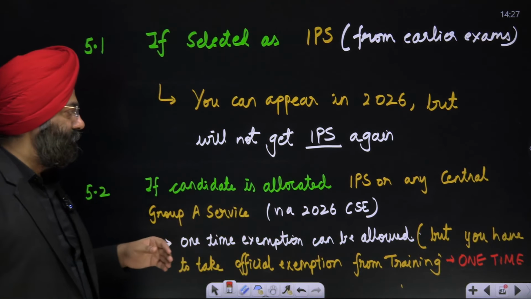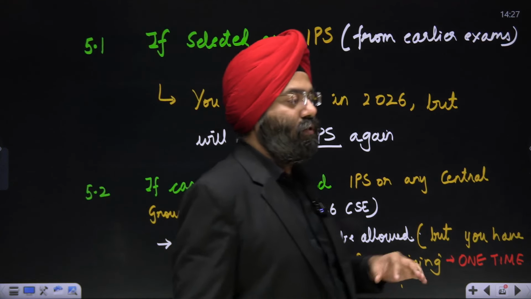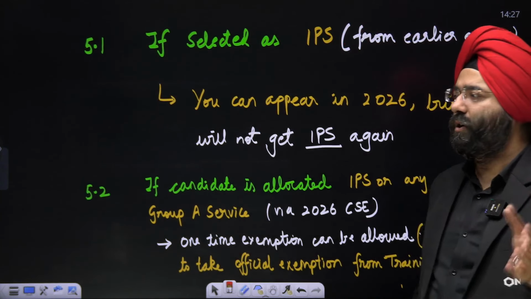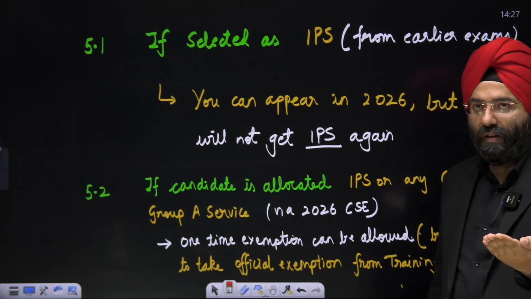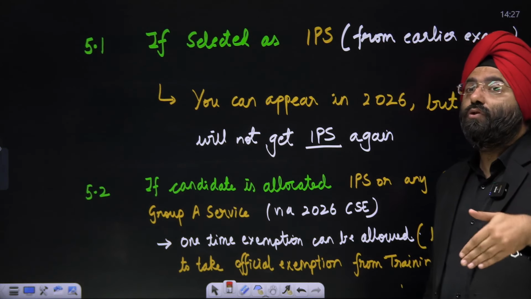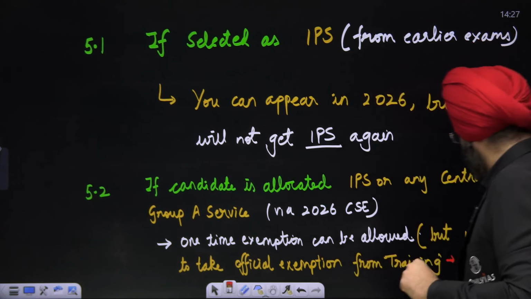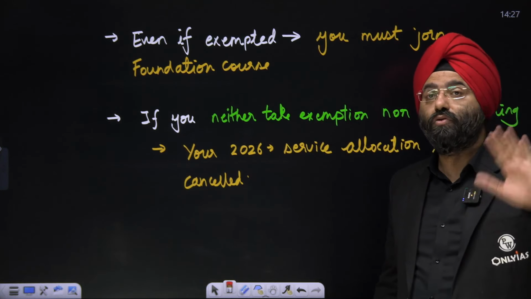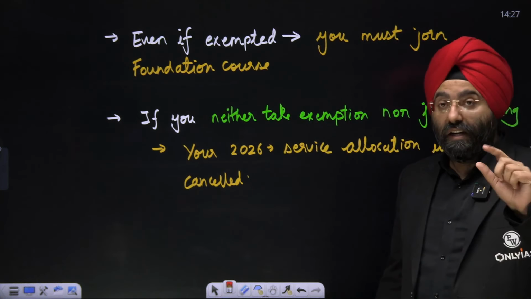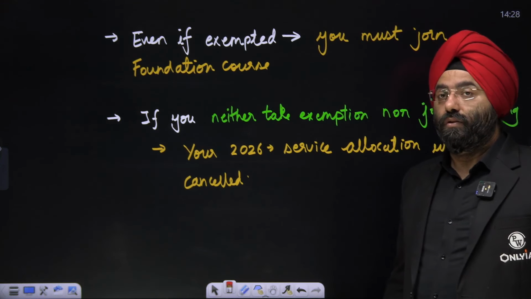What does it mean? Supposing you have qualified and been allocated IPS or a central service, you can take a one-time exemption on paper. What is that exemption for? Because you want to appear in 2027 also. But the interesting clause is, you still cannot miss the foundation course. You can take the exemption that you want to appear, but you still have to go for the foundation course.